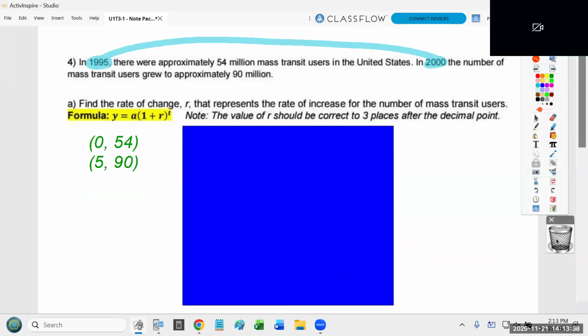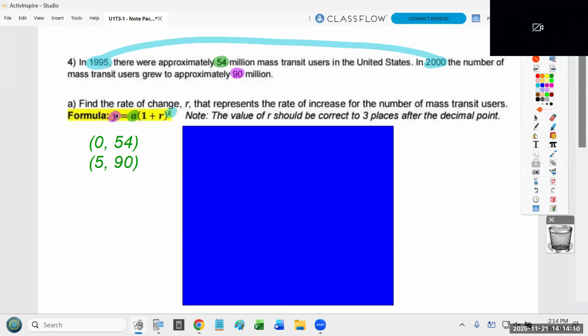Okay. It says find the rate of change r that represents the rate of increase for the number of mass transit users. Note the value of r should be correct to 3 decimals after the decimal point. So notice they tell us you start at 54 million. They tell us that 5 years later, so that's going to be a 5, we end up with 90 million users.